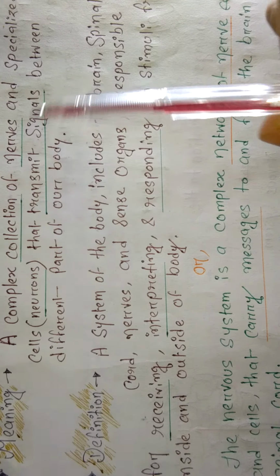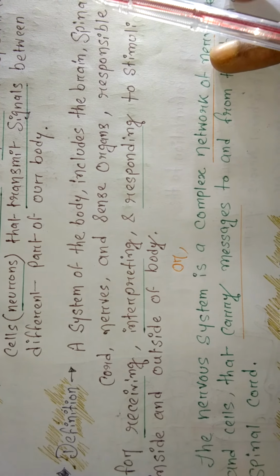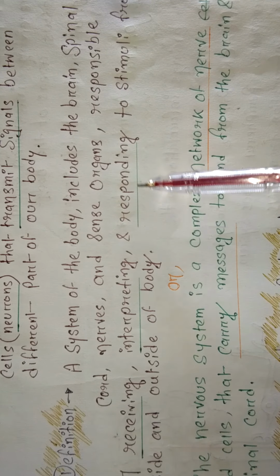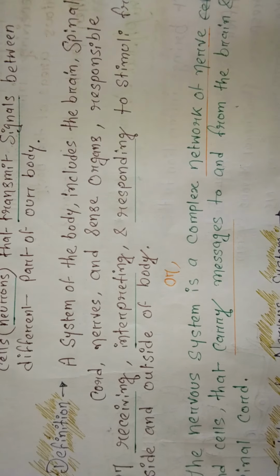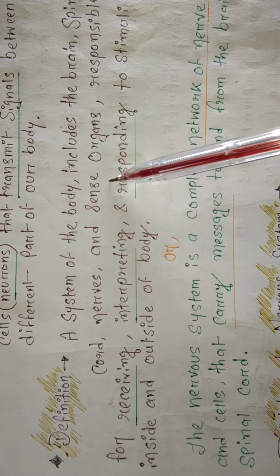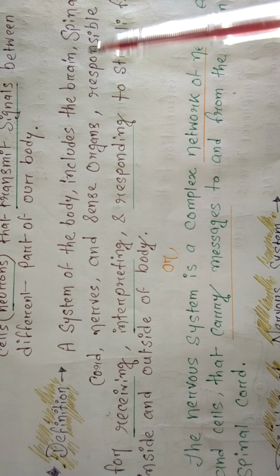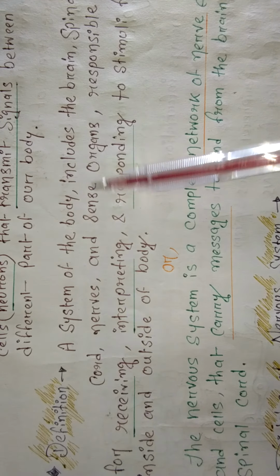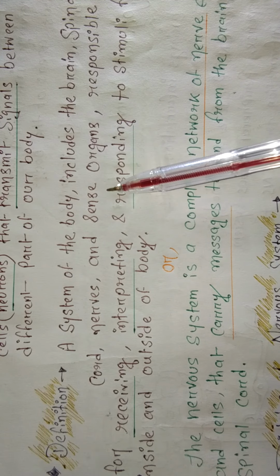And the definition: the nervous system is a system of our body that includes the brain, the spinal cord, nerves, and sense organs, responsible for receiving, interpreting, and responding to stimuli from inside and outside of the body. I hope that you all know the meaning of these terms. Brain you all know, spinal cord you all know, nerves you all know, sense organs means eyes, ears, tongue, skin.